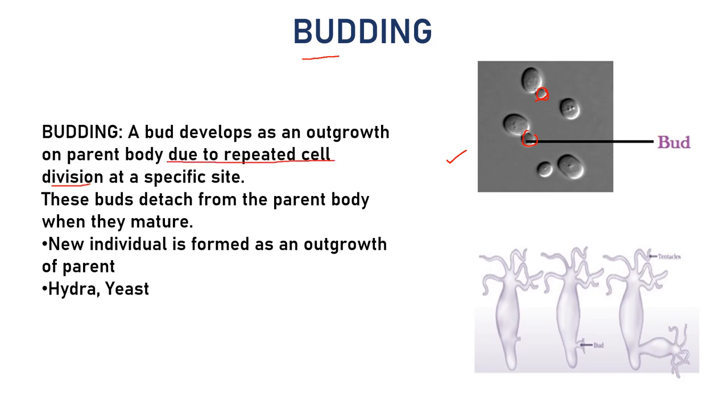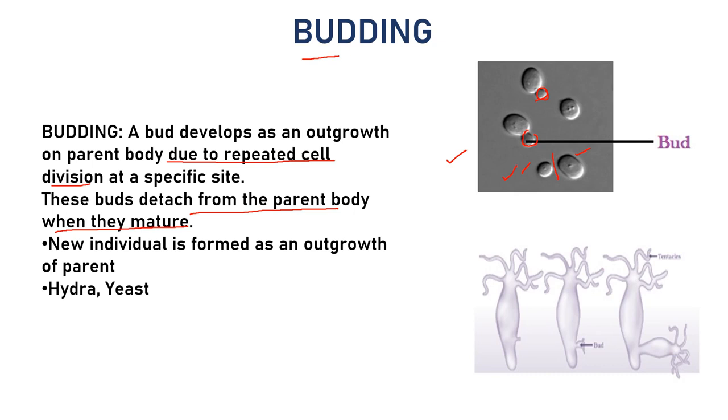These buds get detached from the parent body when they get mature. When it was small here, slowly you can see this got mature and this bud will get detached. Here they have detached. This is the bud and this is the parent body, right? And once detached, it will develop into a mature organism.